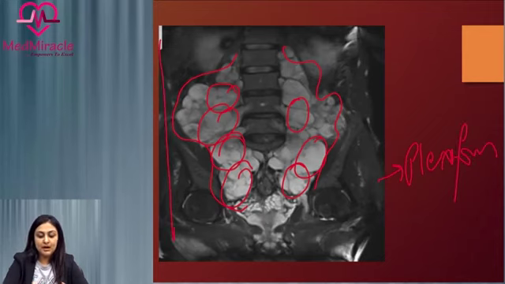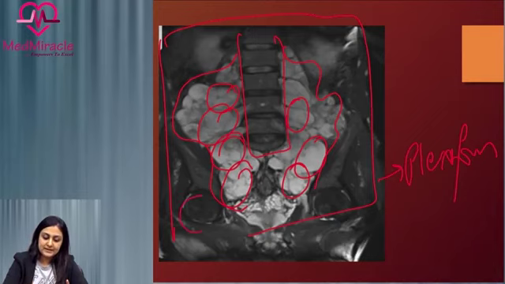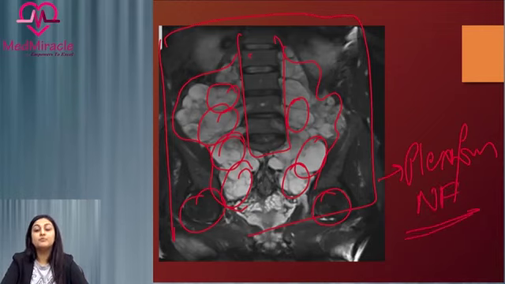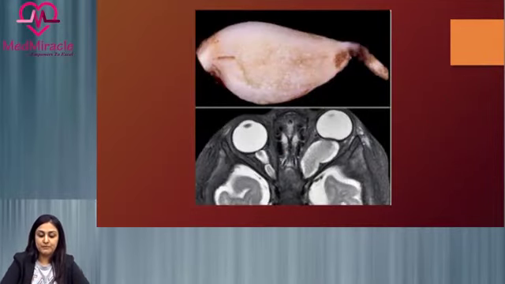So this is an MR of the lumbosacral region. This is the lumbar spine. And this here is the femoral head at the hip joint. So this is the lumbosacral plexus, which has been converted into this large mass, which is T2 hyperintense, which is a plexiform neurofibroma. And we only need one of this to call it NF1 along with one other major criteria. So this is a plexiform neurofibroma.